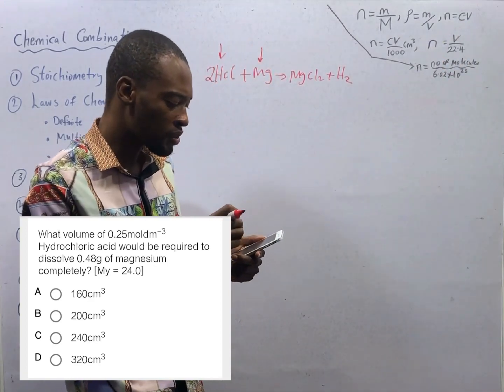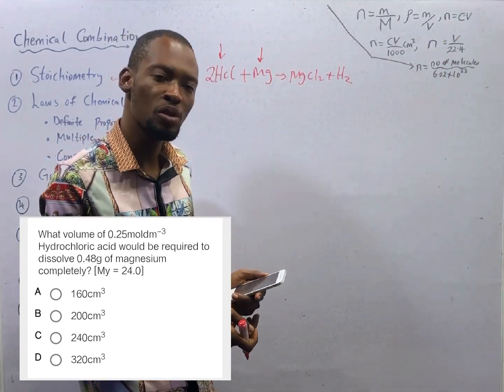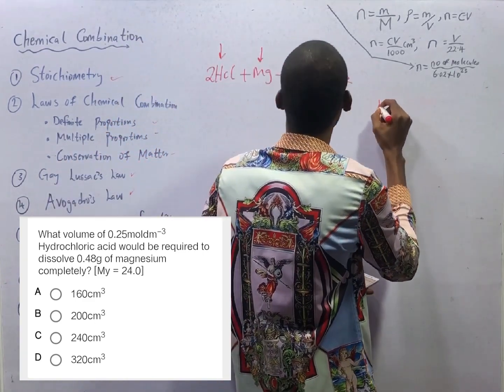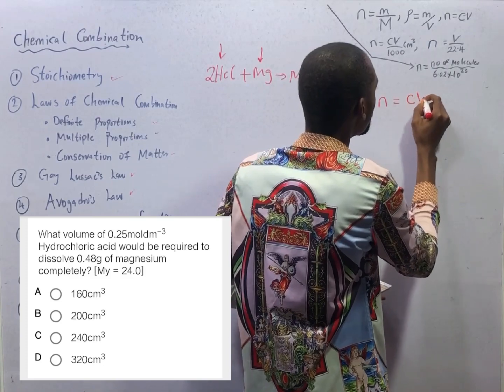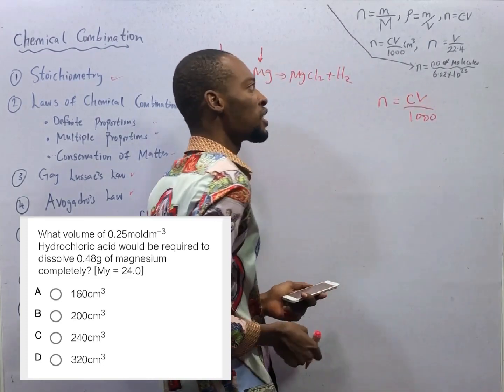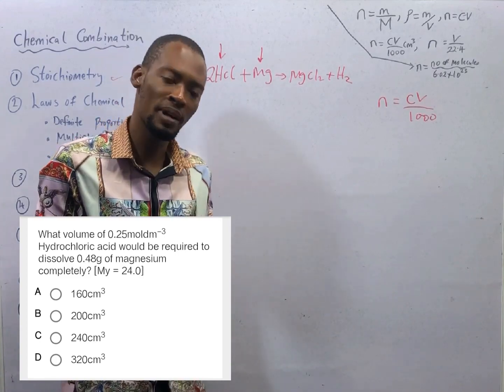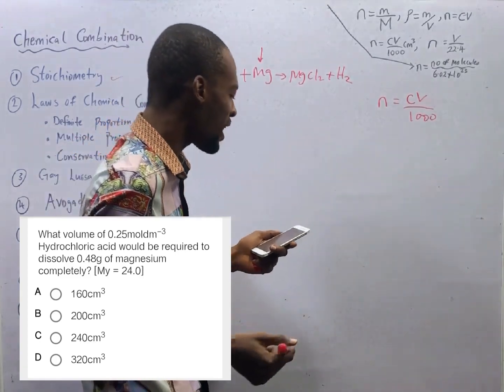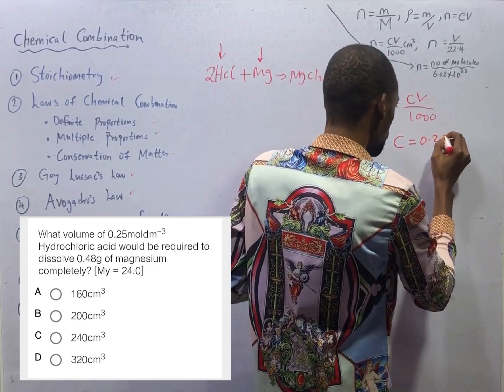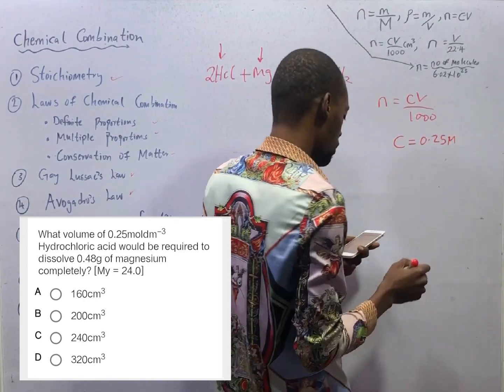But looking at the options, we are given the answers in cm cube. So if you are solving in cm cube, we will use this formula: number of moles is equals concentration times volume over 1000. If you are solving in dm cube, no need to divide by 1000. From here, the concentration C is equals 0.25 mole per dm cube.